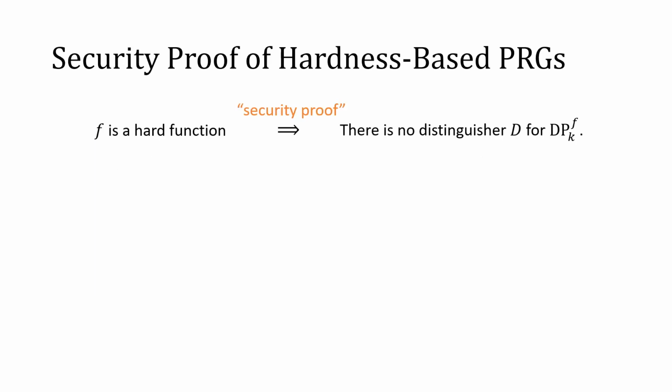What we mean by the advice complexity of a pseudorandom generator. In order to explain this, let's review a standard security proof of hardness-based pseudorandom generators. Usually, we start with the assumption that a function f is a hard function, and then we show that a pseudorandom generator is secure by showing that there is no efficient distinguisher D.